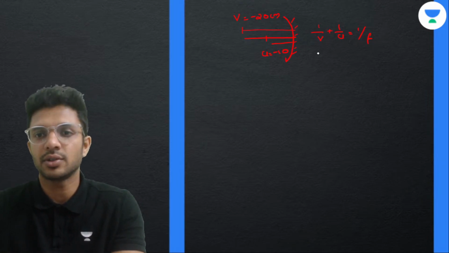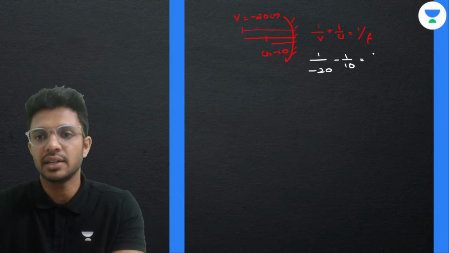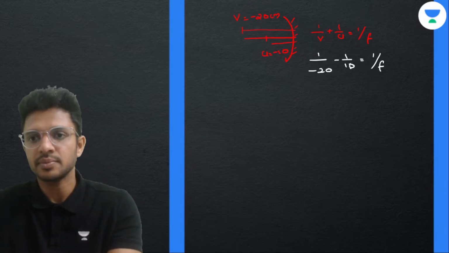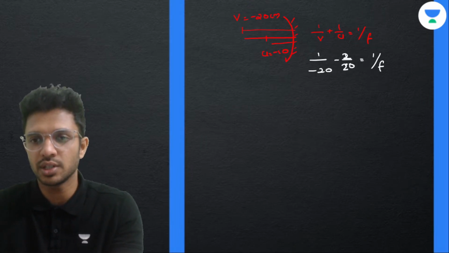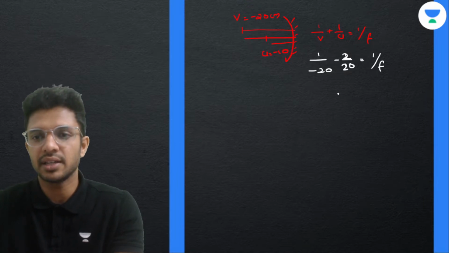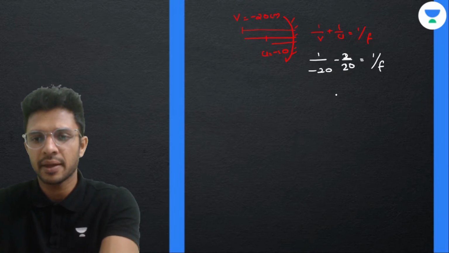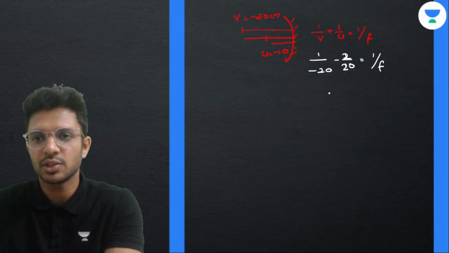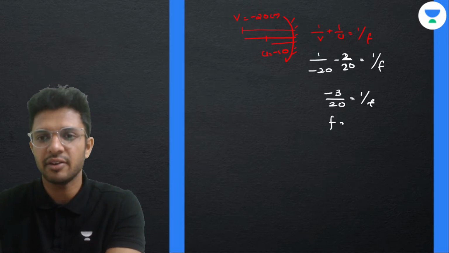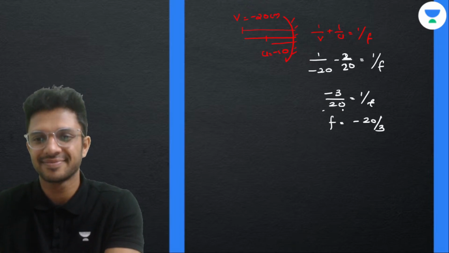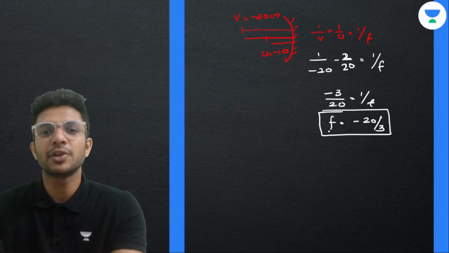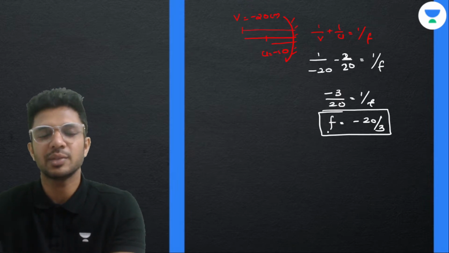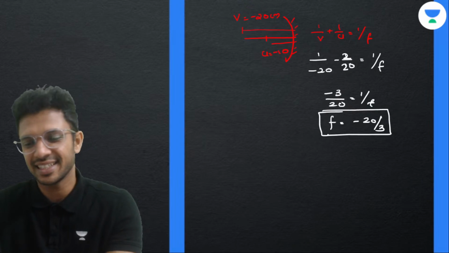So tell me, what are the values of each and everything? V equal to -20, U is equal to -10. So -1 by 20 - 1 by 10 is equal to 1 by F. What we can do, multiply it with 2 here, 2 here. So -2 -1, right. It is a concave mirror. So this is -3 divided by 20 is 1 by focal length, and F is equal to -20 by 3. So from the first part of the question, we got the focal length value as -20 by 3. Easy one, isn't it? Okay.